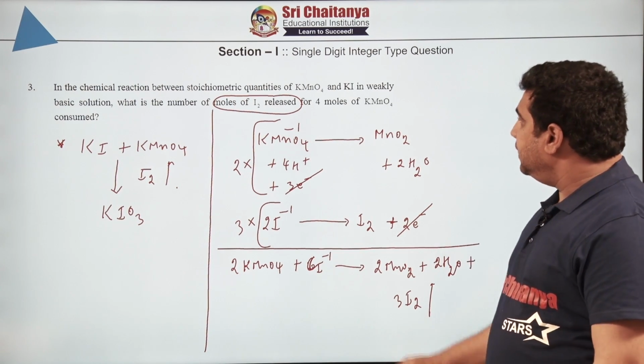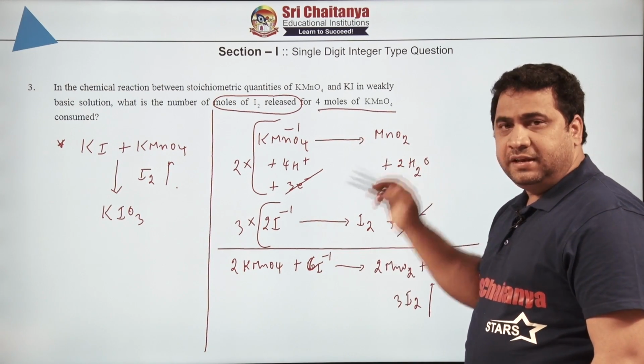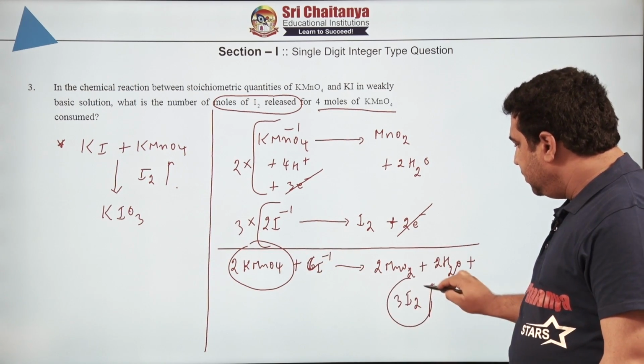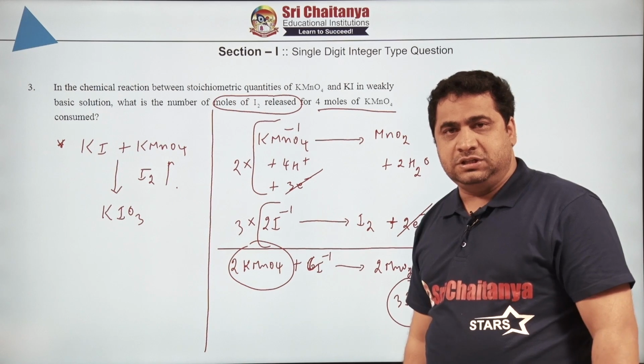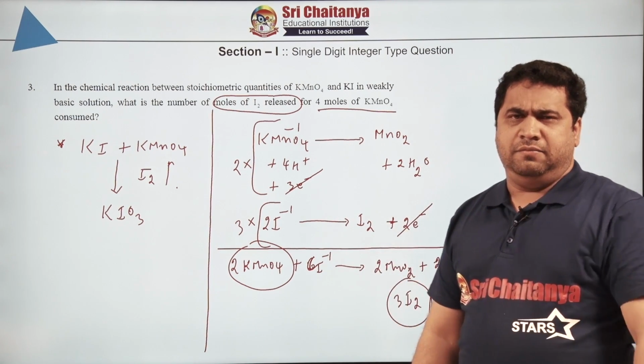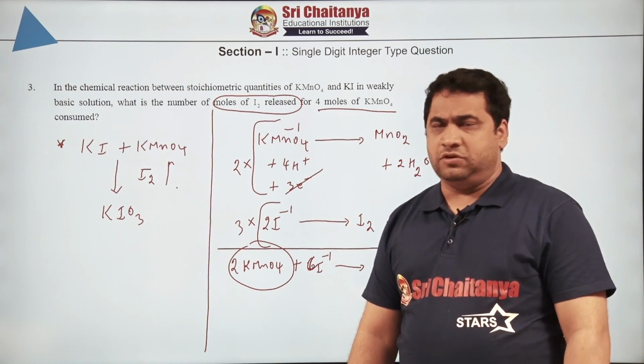So assuming that 4 moles of KMnO4 are there, 2 KMnO4 is releasing 3 moles of iodine, so 4 will release how much? Answer is 6.